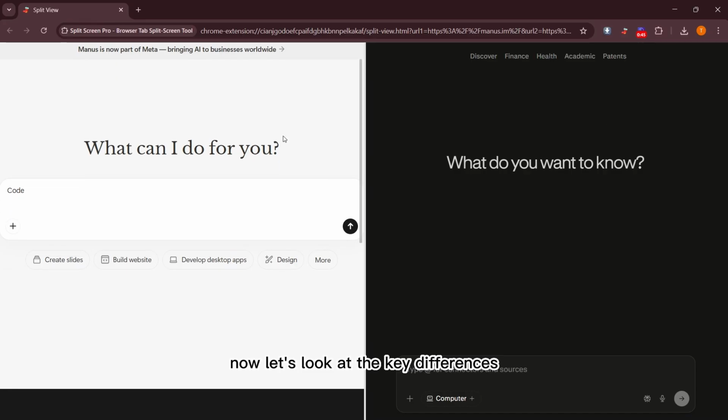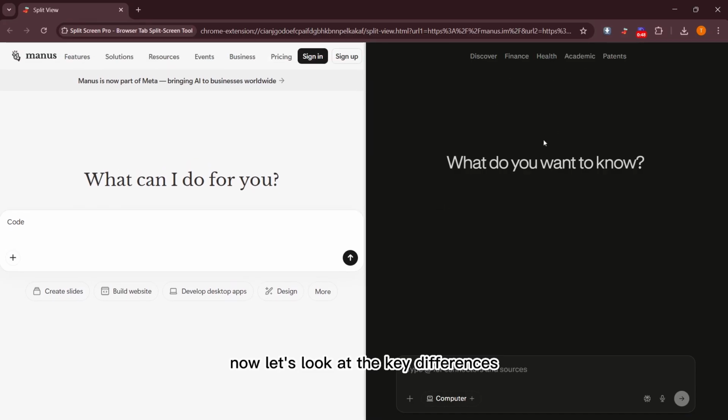Now, let's look at the key differences. Manus AI is all about crafting text, while Perplexity is designed for information retrieval. If you need help writing, Manus AI is your go to. If you want answers fast, Perplexity is better.